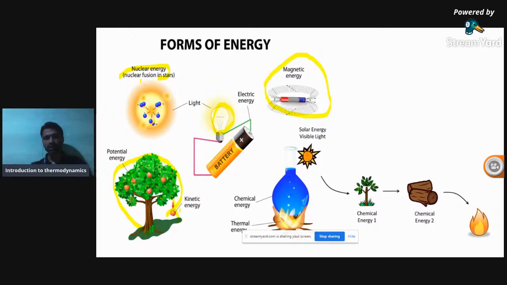I have taken simple examples of the different forms of energy around us in day-to-day life, and we know the law of conservation of energy: energy can neither be created nor destroyed, it only changes from one form to another. Here, solar energy is converted to chemical energy, and if we use it for heating, that energy is converted into heat energy. So there are different forms of energy, which I'm just revising.